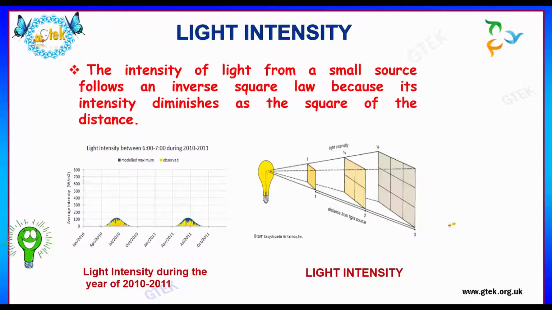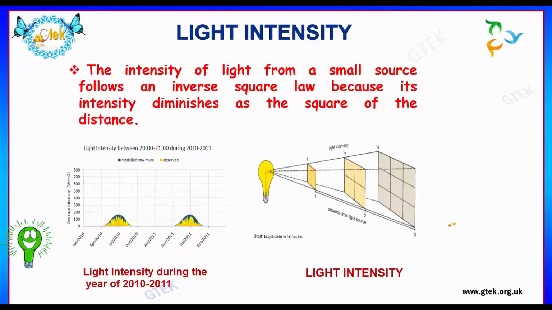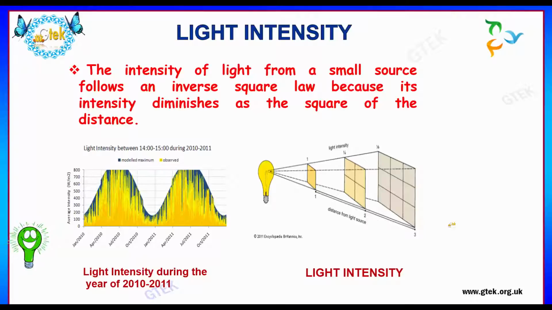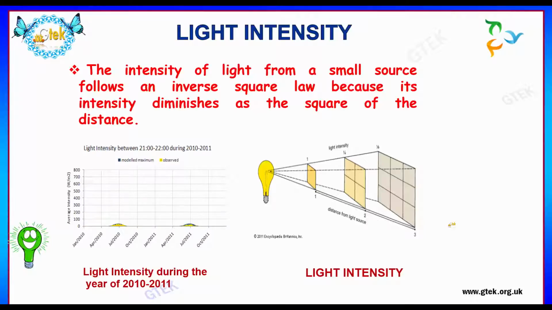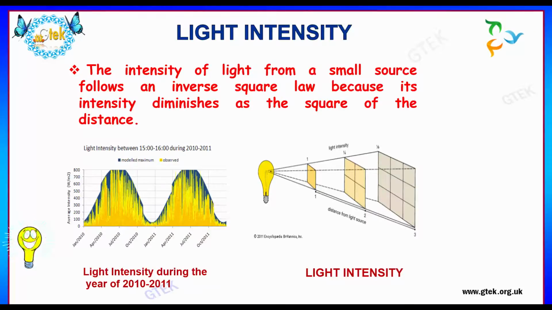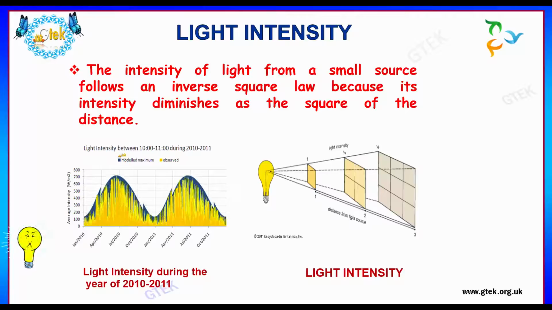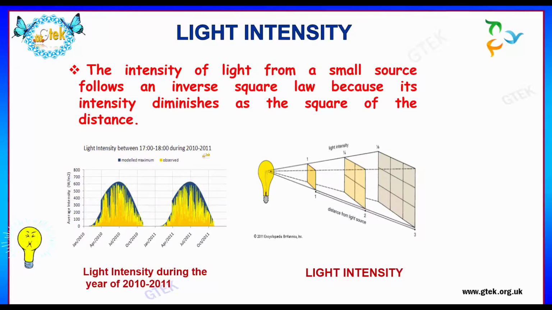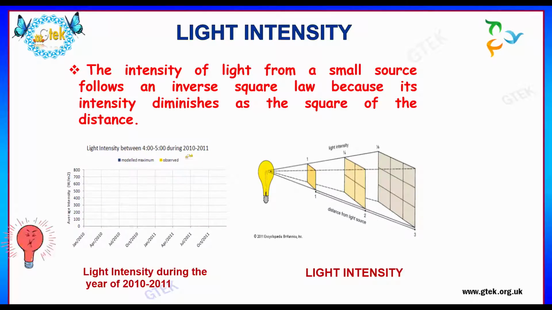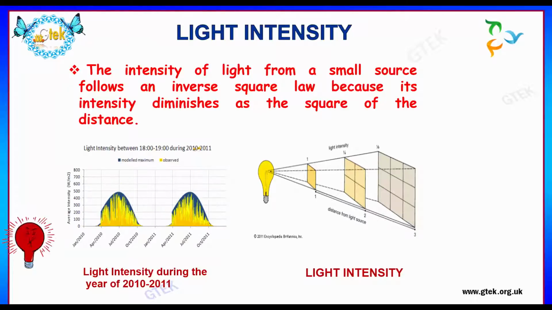Now we shall see about the light intensity. The intensity of light from a small source follows an inverse square law, because its intensity diminishes as the square of the distance. You can see over here in the depiction how the light intensity changes over a certain duration, for the years 2010 to 2011.